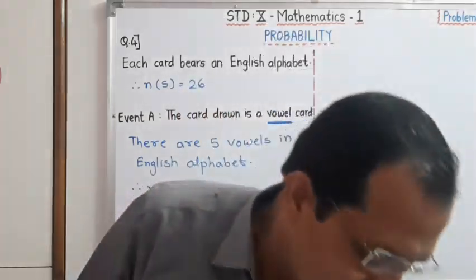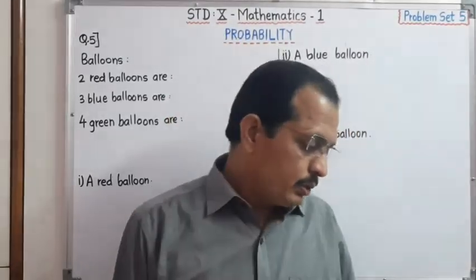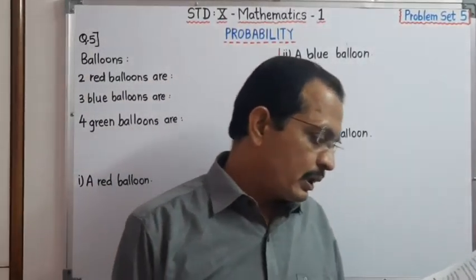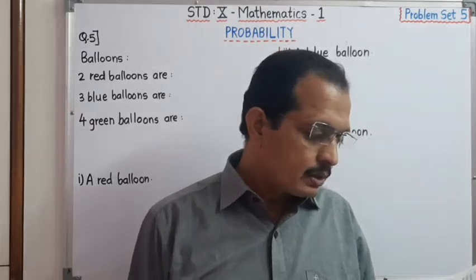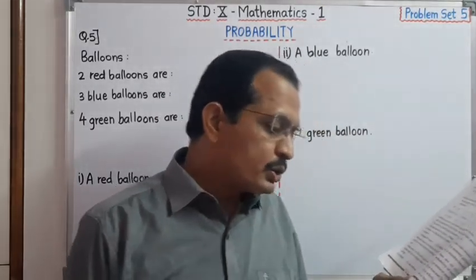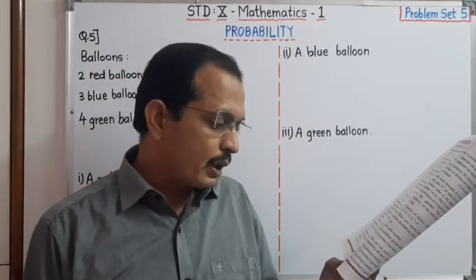Question number 5. Now dear student, see the question number 5. A balloon vendor has 2 red, 3 blue and 4 green balloons. He wants to choose one of them at random to give it to Pranali.